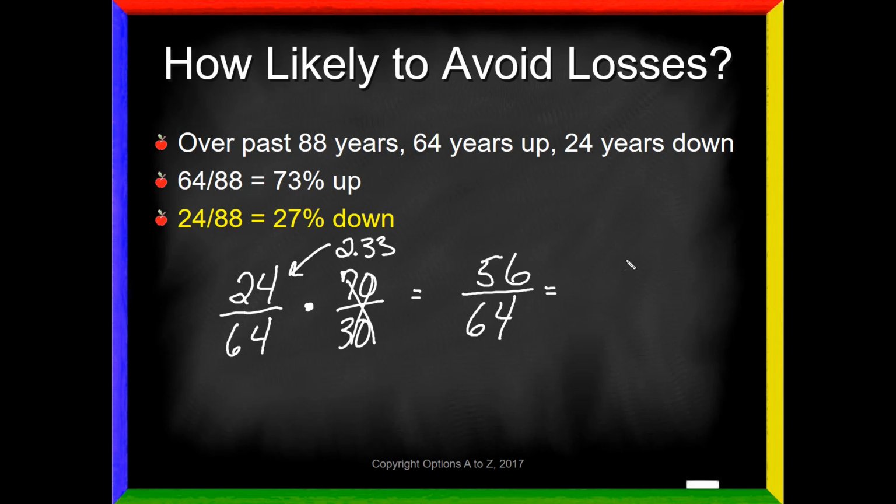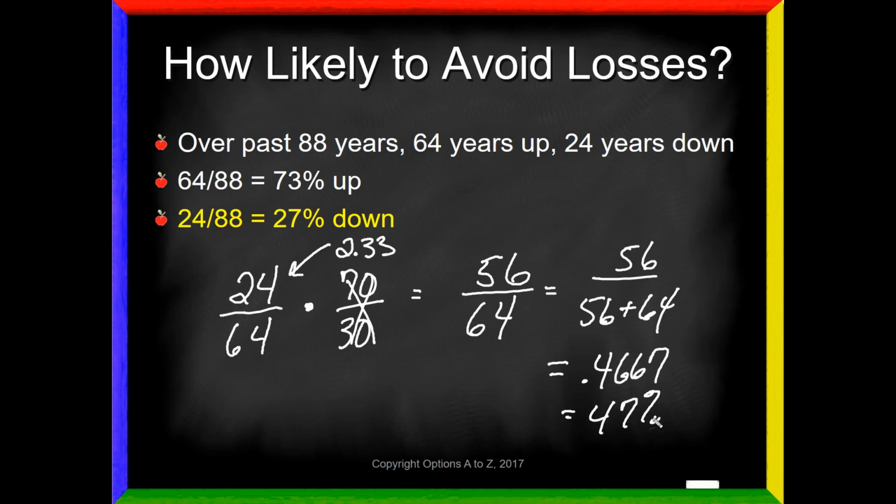Well, to convert that to probabilities, we'd have to say 56 over 56 plus 64, and that equals about 0.4667. Let's just call it 47%. The probability that they can call market downturns is not even as good as a coin flip, and that's being generous in saying that they have a 70% chance of being correct.